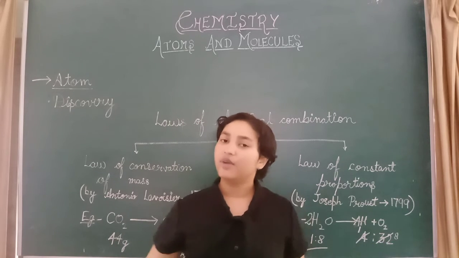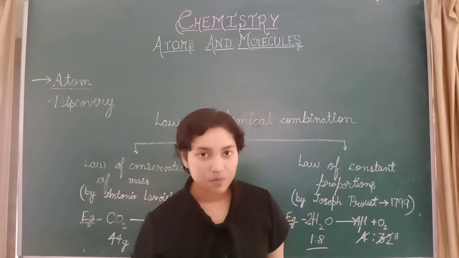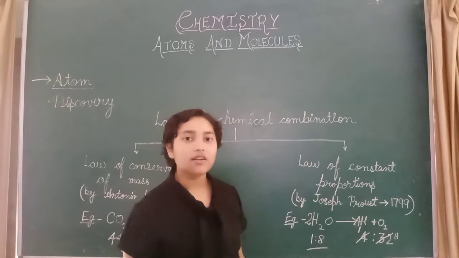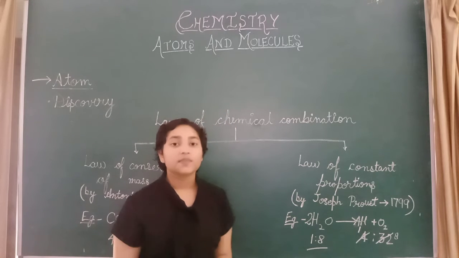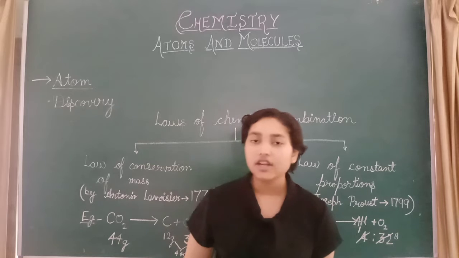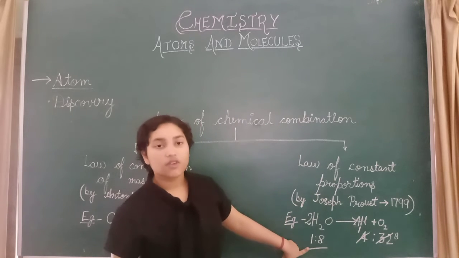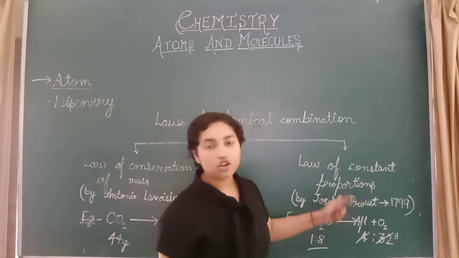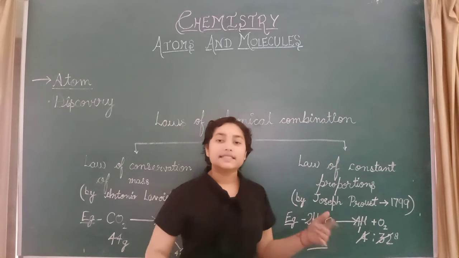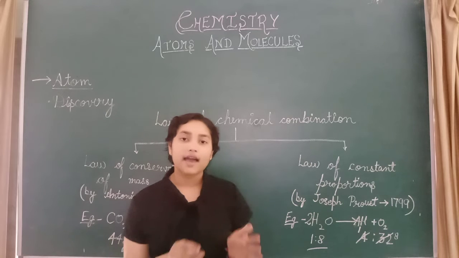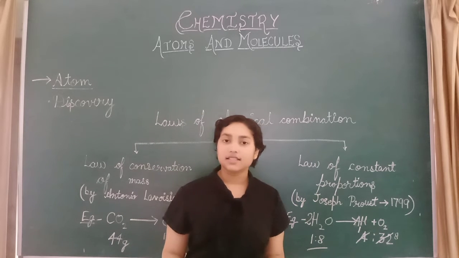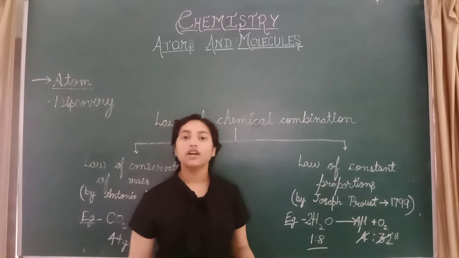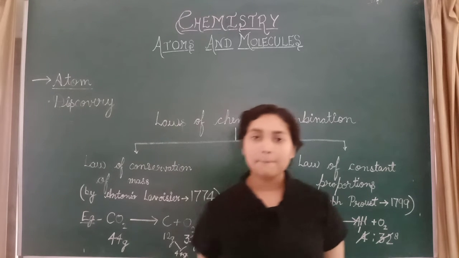From anywhere you bring some water, even from the moon, from the sea, from your own house tap, anywhere, the proportion of water molecules will always be 1:8, and that is fixed. So this law is the law of constant proportion. It states that every element is combined in a fixed ratio by mass, and that's fixed for different elements in different compounds.